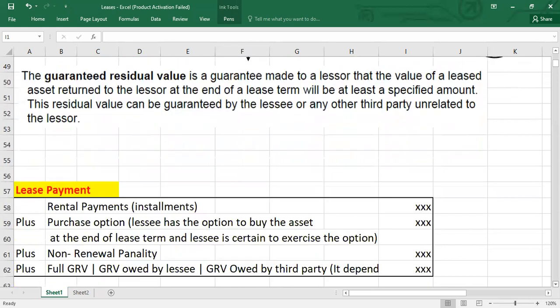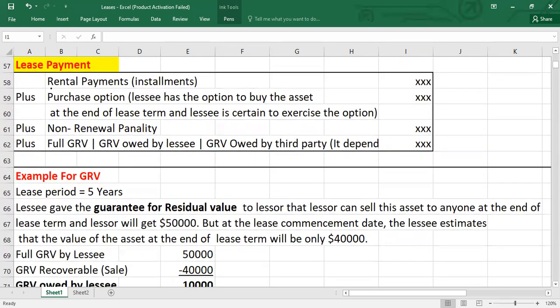So if you look here, this is the summary for lease payments. I told you lease payments include rental payments, like installments. They might include a purchase option if the lessee is certain to exercise that option, and a non-renewal penalty, if any.